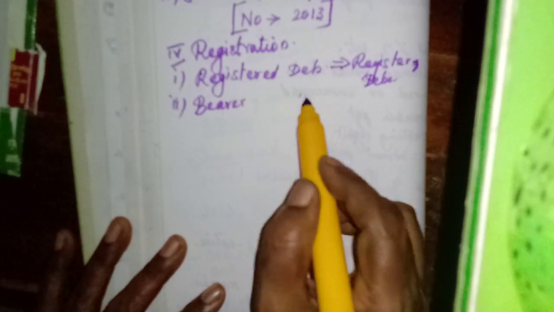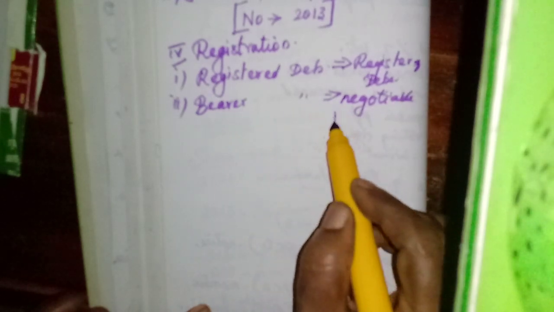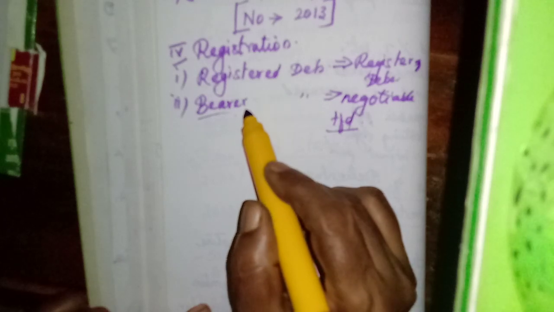Then the opposite of registered debentures are bearer debentures. Their names may not be entered in the register of debenture holders. They are just bearer debentures. Here we can call them a negotiable instrument, because their ownership can be transferred from one person to another just by transferring the document, the debenture.